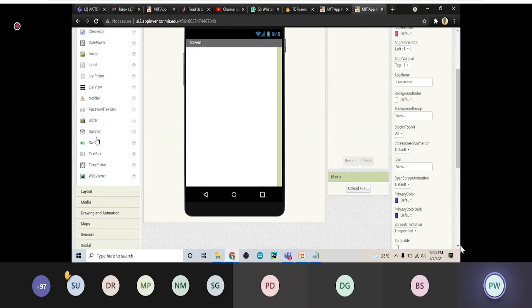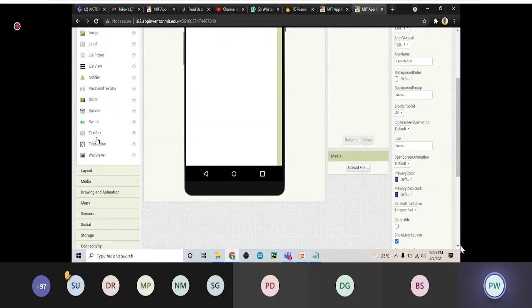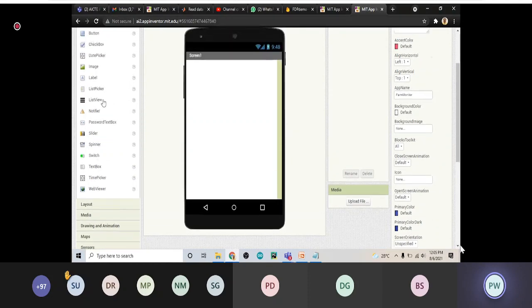You know that generally in our mobile apps there are a few buttons available, text available, images are there. So such type of things, if you want to add in your app, you have to pick a particular palette from here. Now if you go to the bottom, there is a layout.